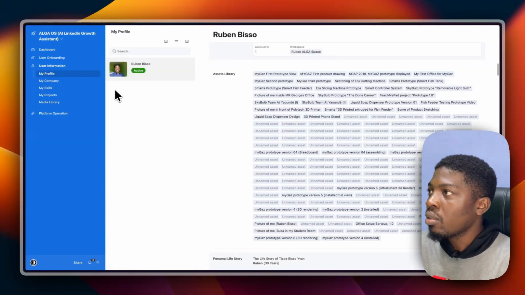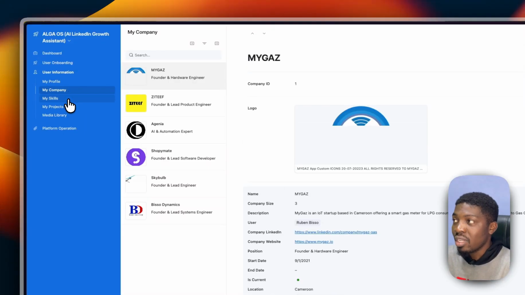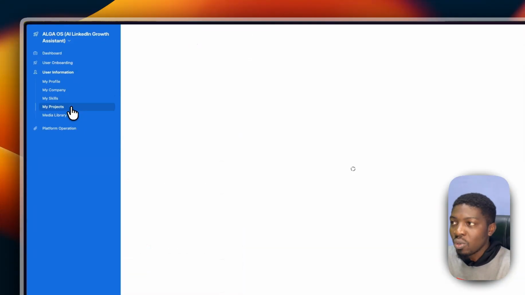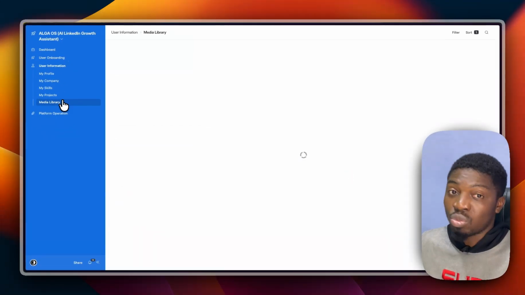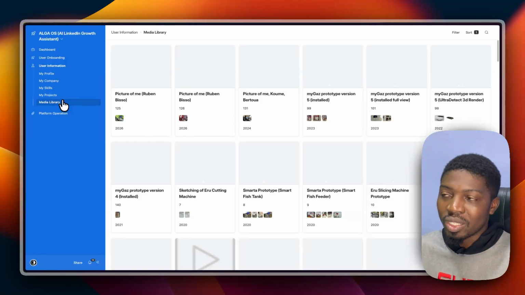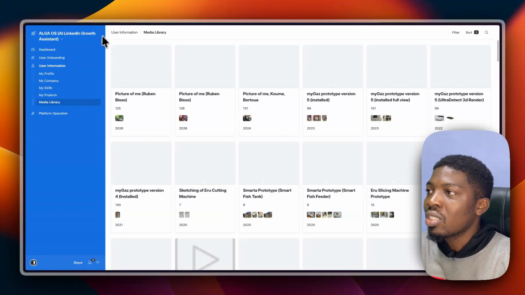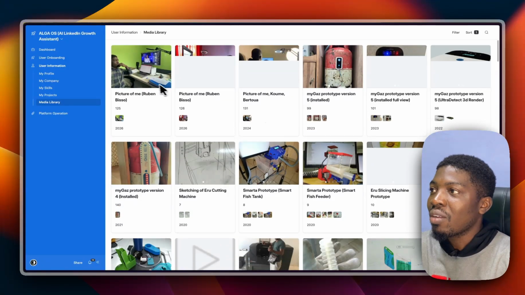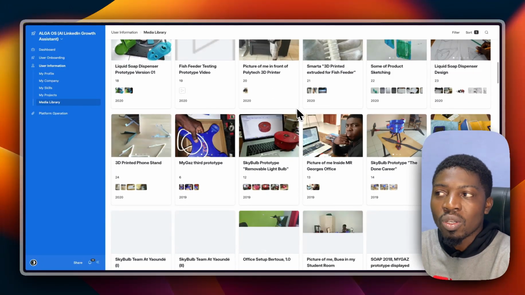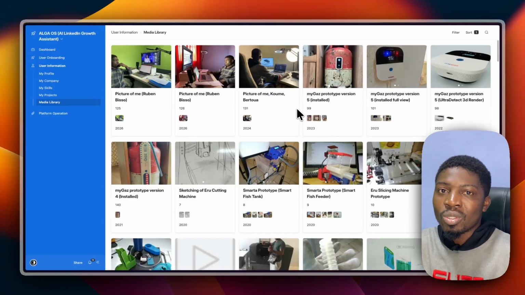Voila. Besides providing my profile, I have provided my company, the company that I founded, the skills, which I previously showed you, the projects that I work on, and the media library. This is a media library where I try to add a lot of my pictures so that Claude Cowork has access to it and can decide when to use which picture. So you have pictures of me and pictures of projects that I work on. Tomorrow I can use Nano Banana and say, take this picture and put it within this context and make it align with this strategy.